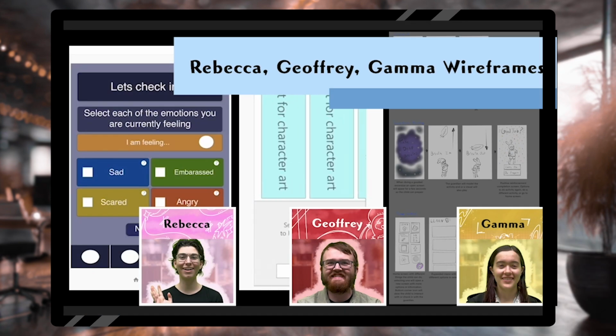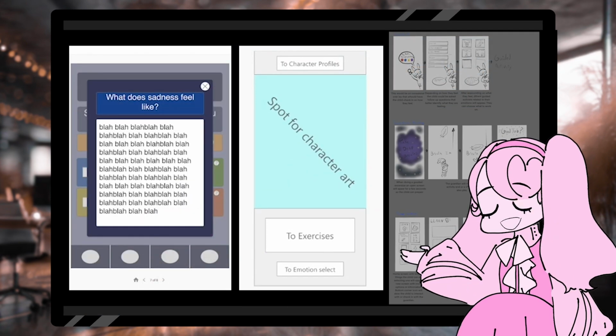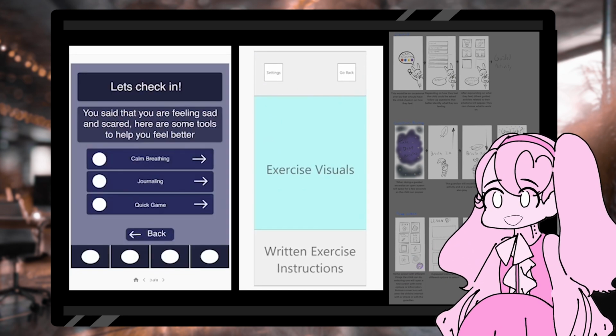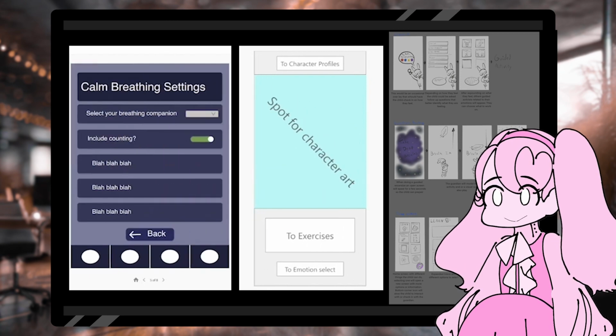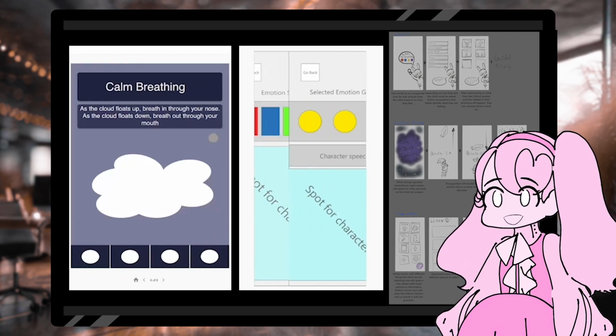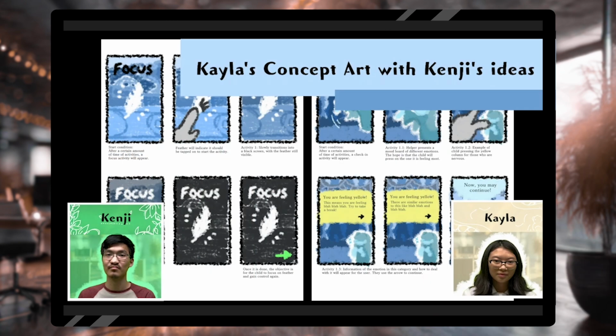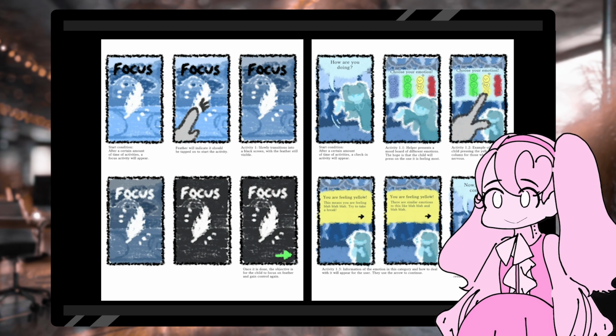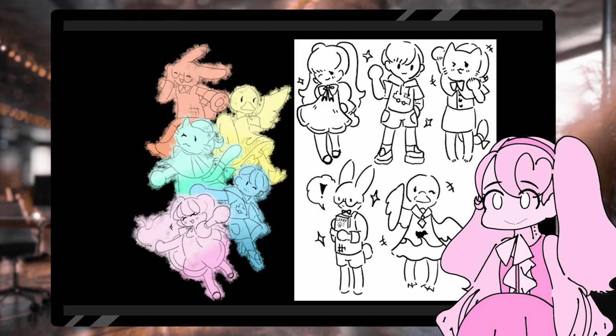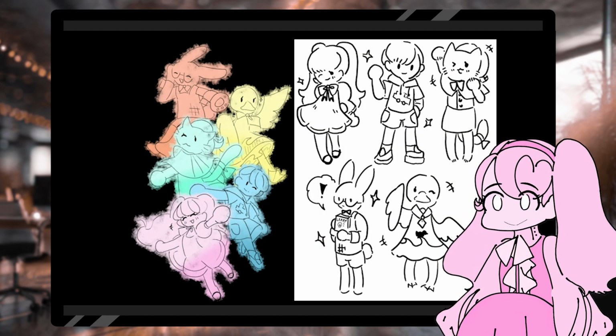In the planning stage, Rebecca acted as team lead. She helped organize times, she made a wireframe, and she also decided our scope. Jeffrey and Gamma both helped create one of the 3 initial wireframes, and they helped flesh out ideas when it came to us. Kenji brought in great ideas like noise cancellation and the breathing exercise, while Kayla acted as the meeting's note taker and concept artist.